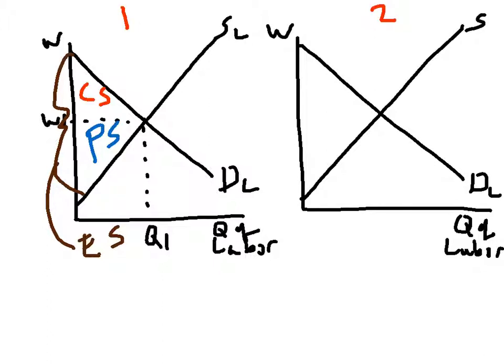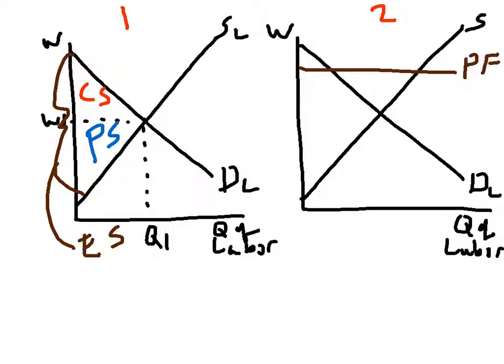Well, a price floor is a legally determined minimum price that sellers may receive. So in order for it to be effective, the price floor would have to be placed above the equilibrium wage rate. If it was set below, it would have no effect because the equilibrium wage rate is already above the price floor.